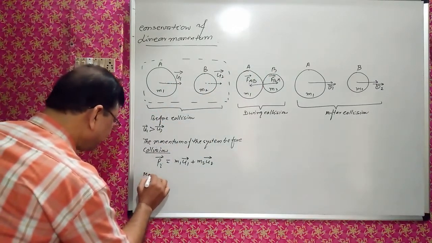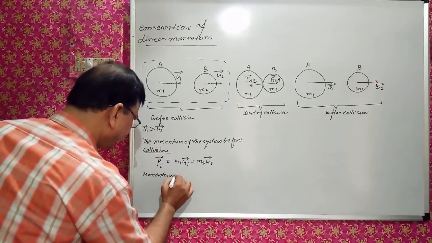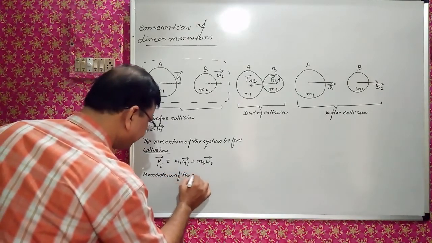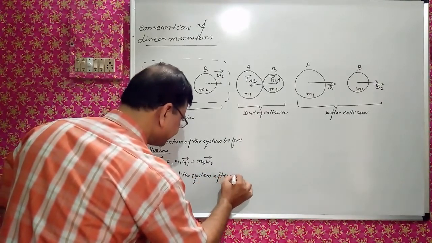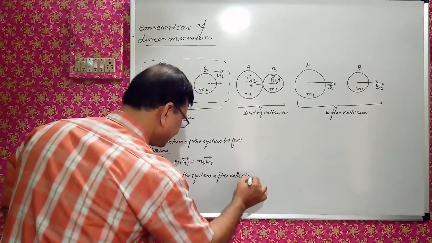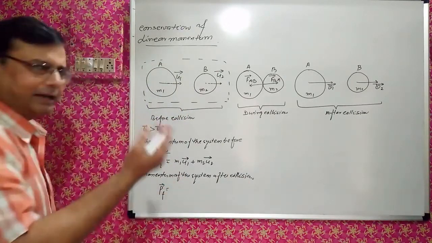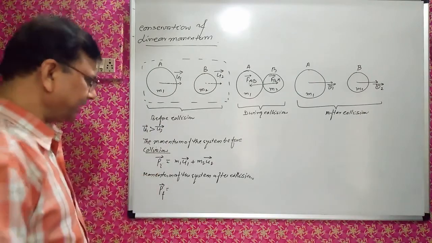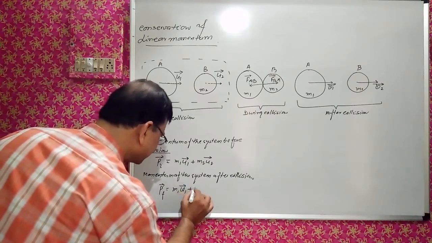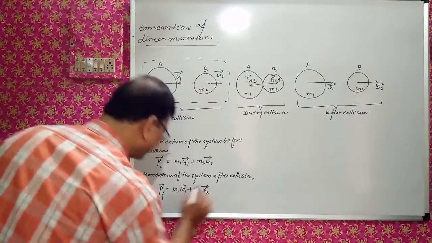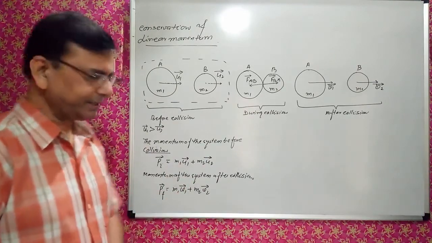And after collision, the momentum of the system after collision, I will say PF, that is final. PF means final, Pi means initial, that is m1 v1 plus m2 v2. And momentum is a vector quantity, velocities are vector quantities.